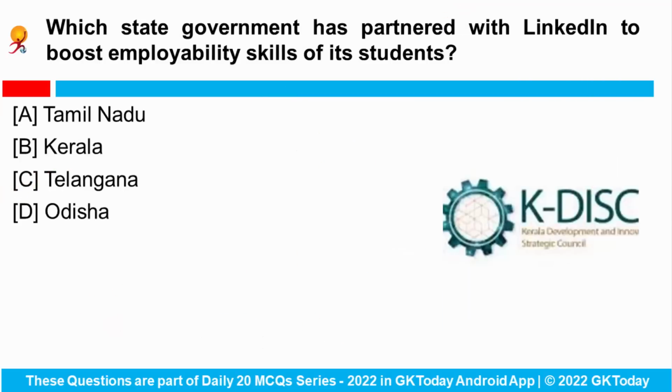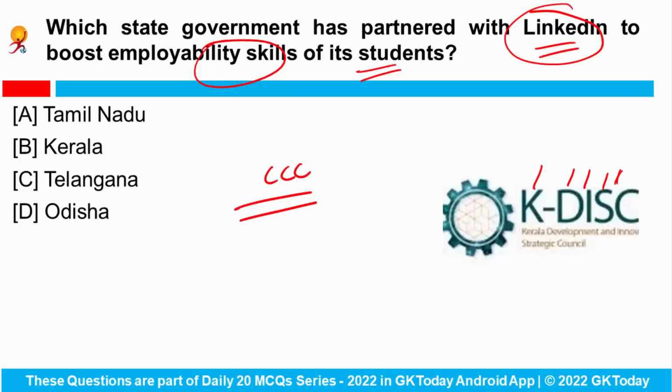Next is, which state government has partnered with LinkedIn to boost the employability skills of its students? So Kerala Development and Innovation Strategic Council has partnered with LinkedIn, which is the world's largest professional network. Okay, and this was launched as a part of the Connect Career to Campus campaign under the Kerala Knowledge Economy Mission initiative. And this partnership aims to boost the employability skills among the youth of the state Kerala. Okay, so basically Kerala state government has partnered with LinkedIn so as to provide employability skills to its students, right?